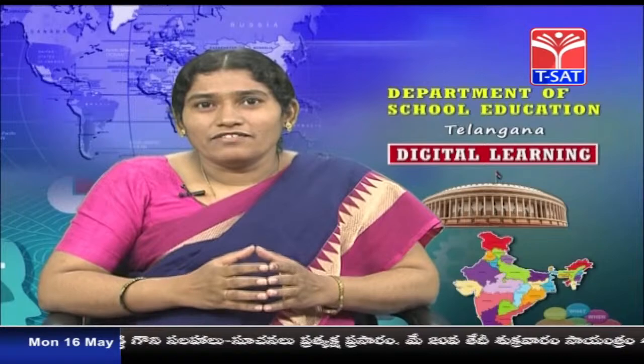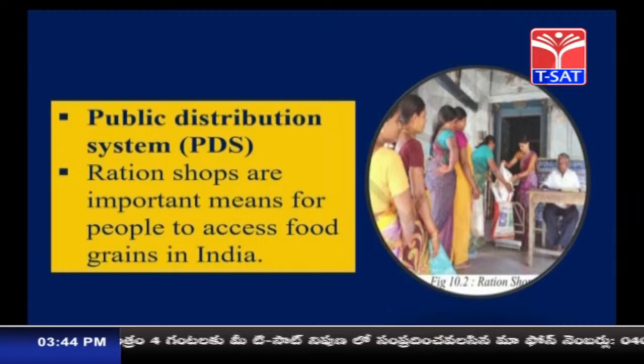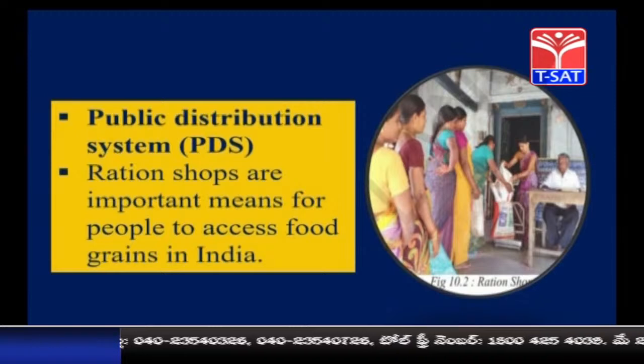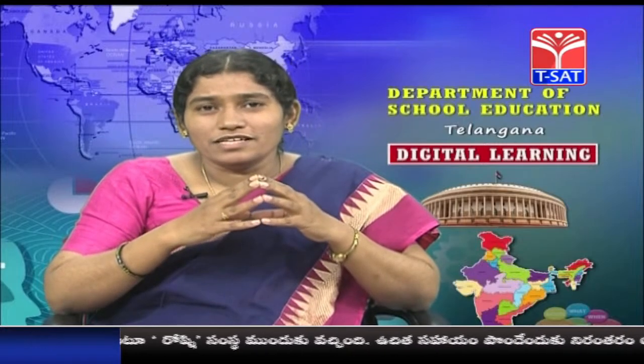Let us discuss. Children, the government has a very good scheme which is called PDS, or Public Distribution System. So what is that? You might have observed near your homes, the ration shops. So what is done in the ration shops? To the poorest of the poor, to the poor people, the food is supplied at a cost lesser than the market price. The prices of the products in the ration shop, the most essential commodities, are lesser when compared to the market prices. So this is one of the most important schemes of the government.